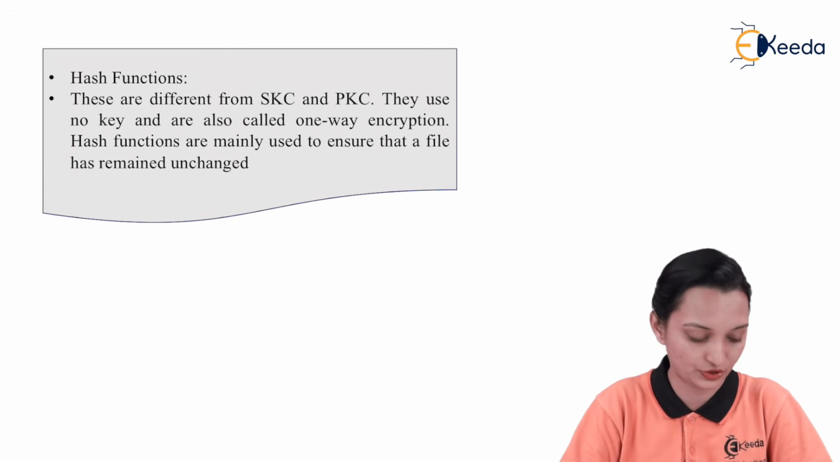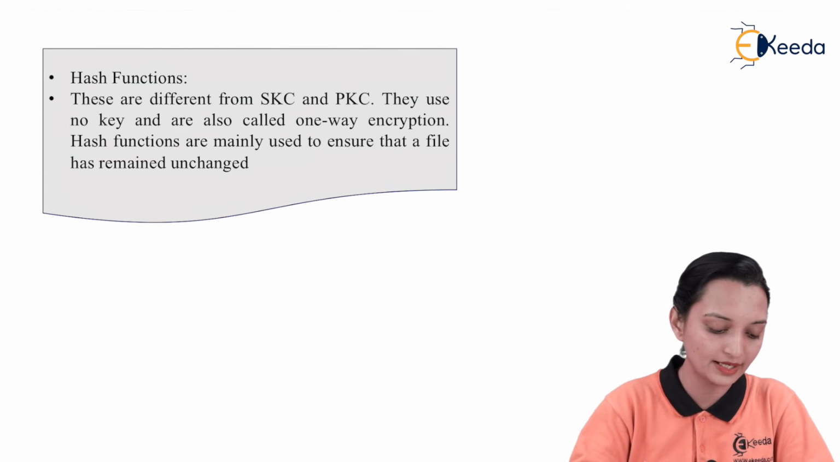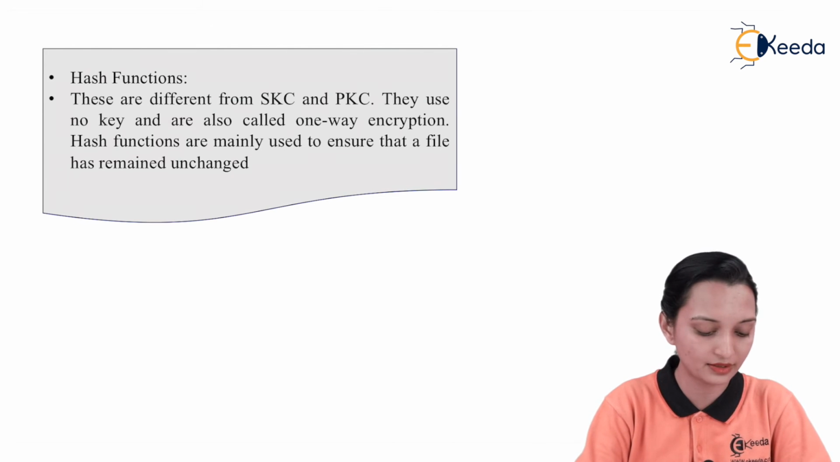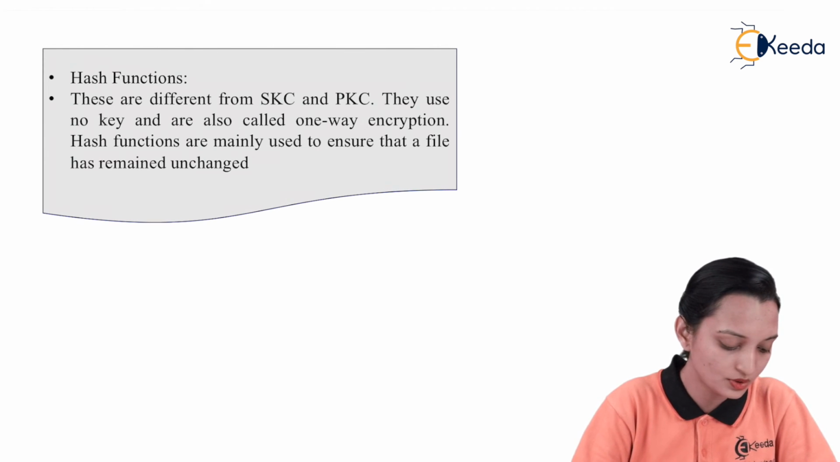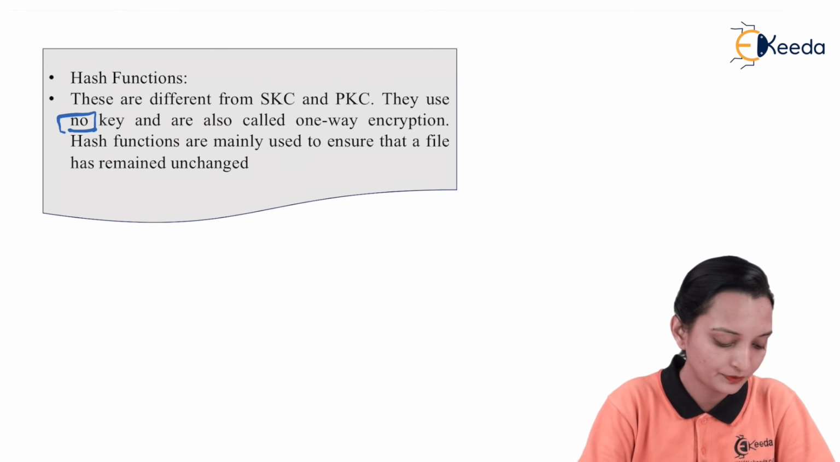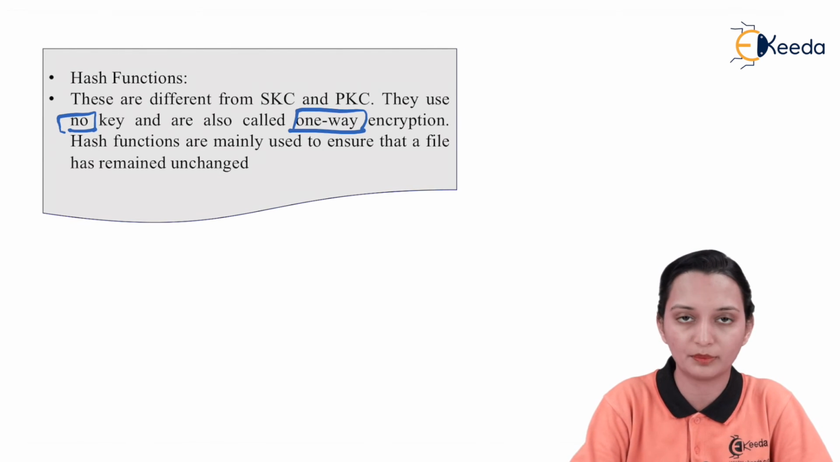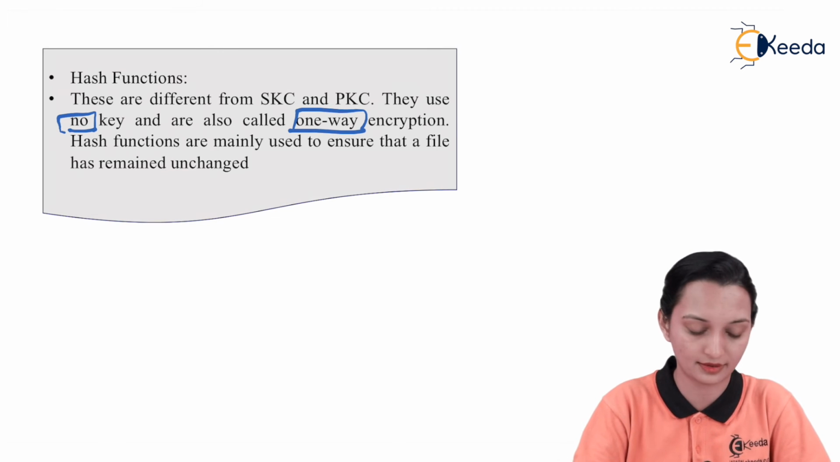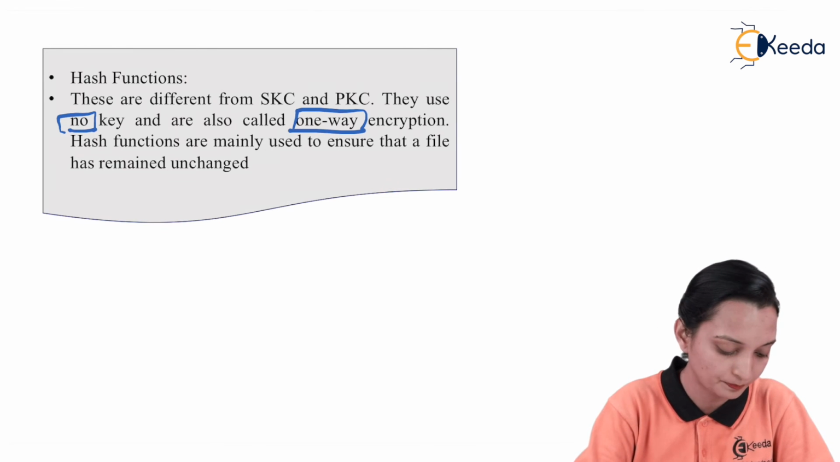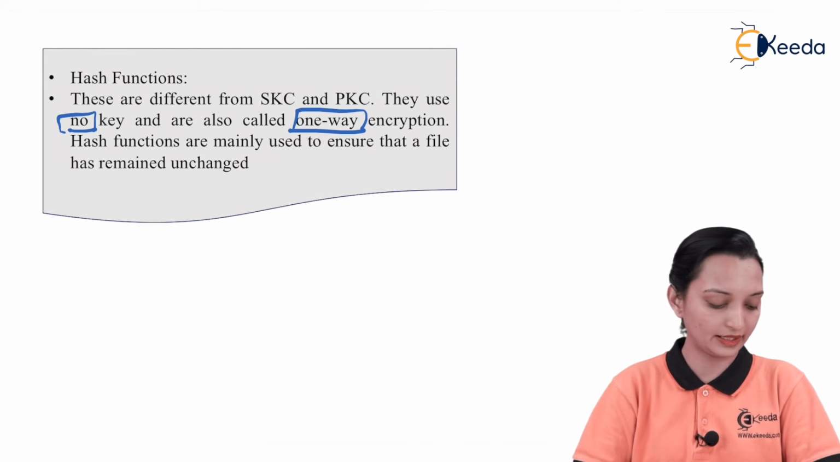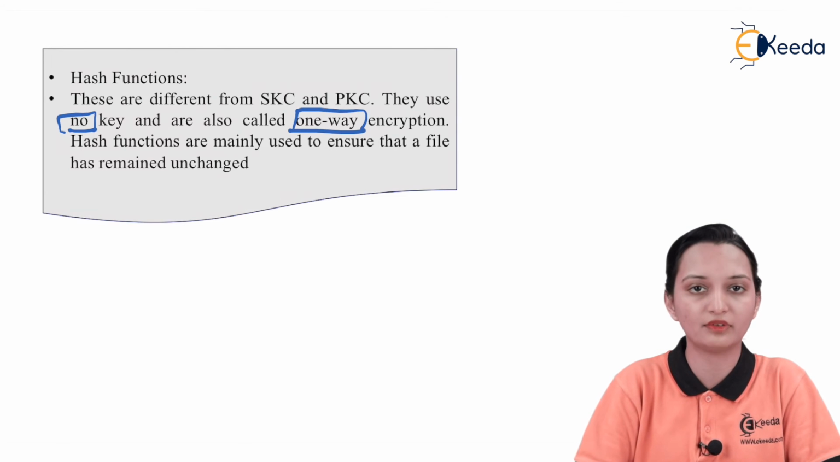The next one is the hash function. Actually, these are different from SKC and PKC, that is the private key and the public key. The private key is also known as the shared key, and hence it is stated as SKC. Hash functions use no key. That means in the hash function we are not going to use any key, and it is also called one-way encryption. This is not bidirectional communication, so it does not require any keys. It will directly encrypt the message, and this is completely one-way communication.